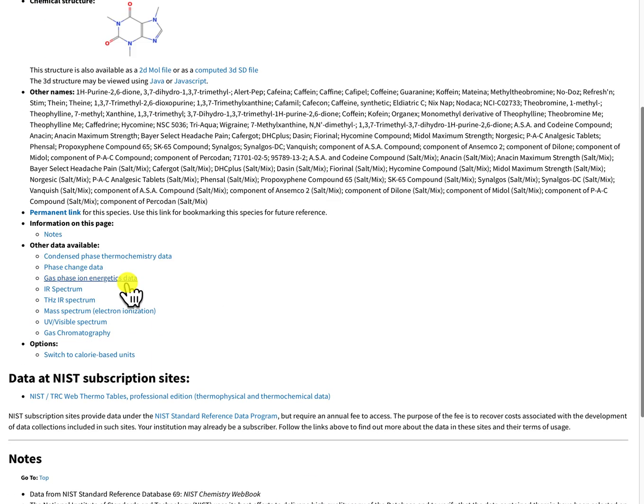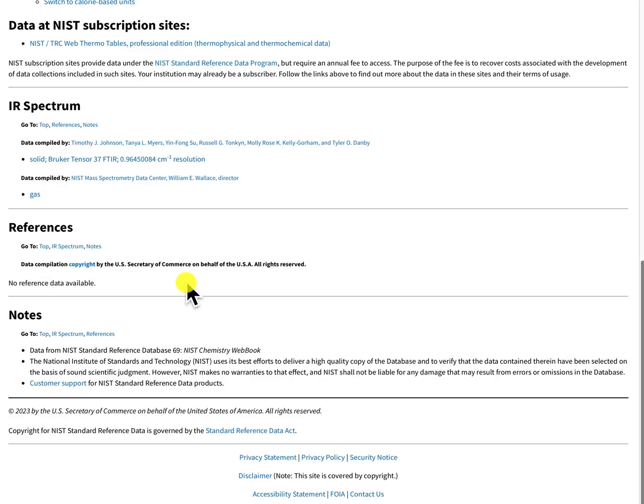If I scroll down a wee bit, I can select a number of different spectra here. There's one for IR and there's one for GC as well. Let's click on the IR spectrum, and this brings me up to the IR spectrum with a number of different links.